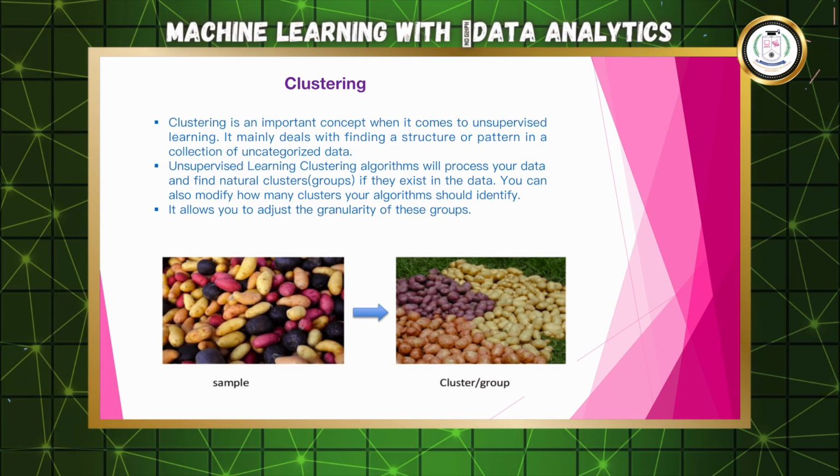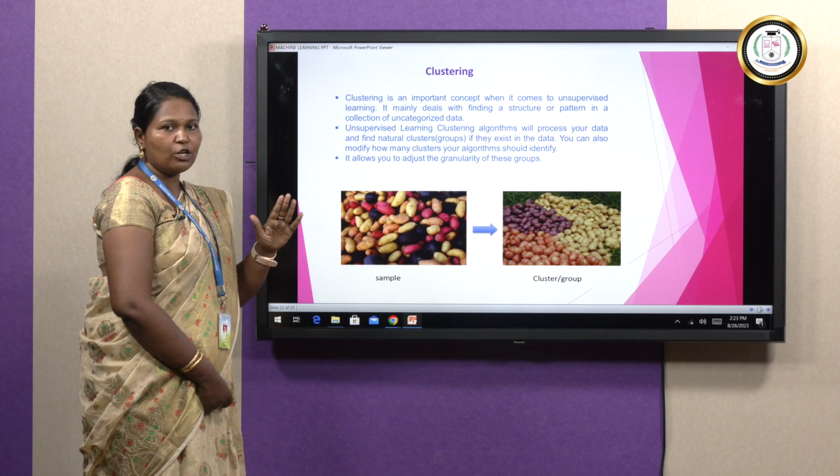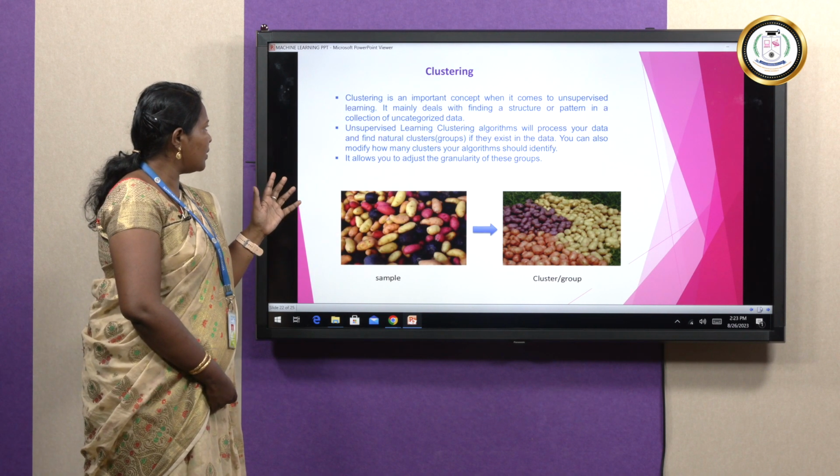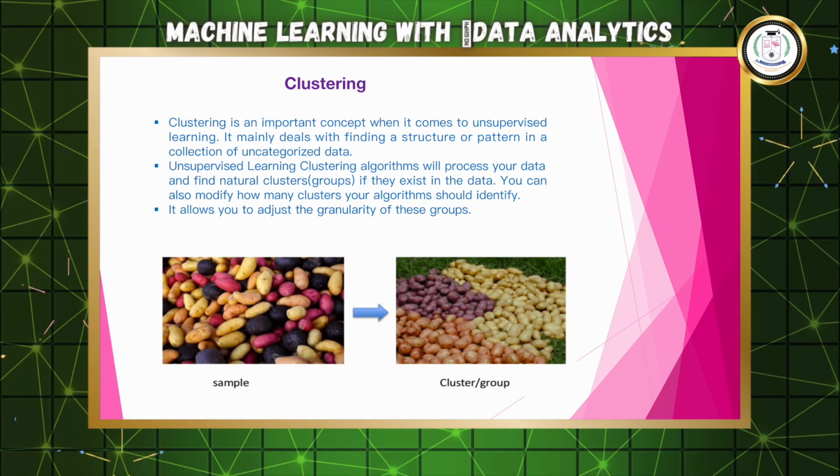Clustering. Next is clustering. Clustering is nothing but grouping. A group of items are there, and similar items will be grouped separately. This concept is called clustering. So clustering is an important concept when it comes to the unsupervised learning algorithm. Here it will process our data and find natural clusters. It can be classified with any attributes.